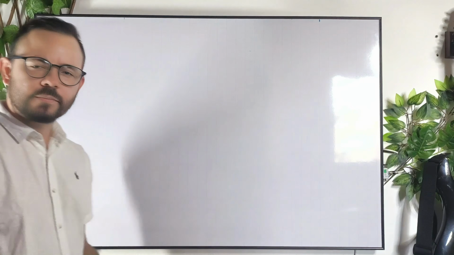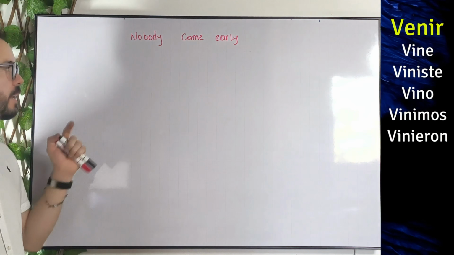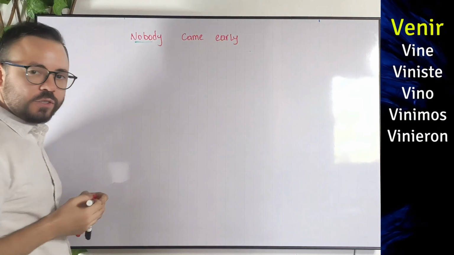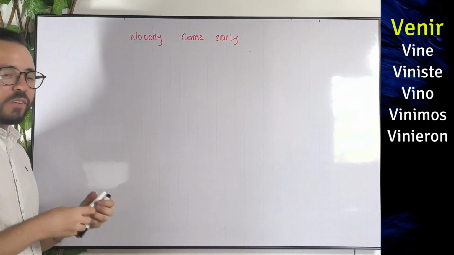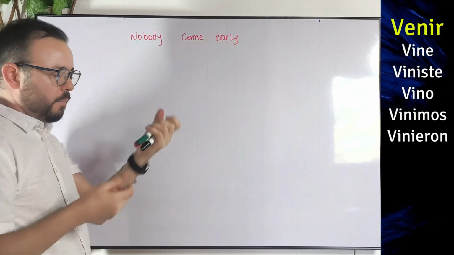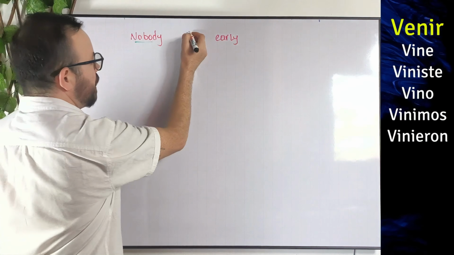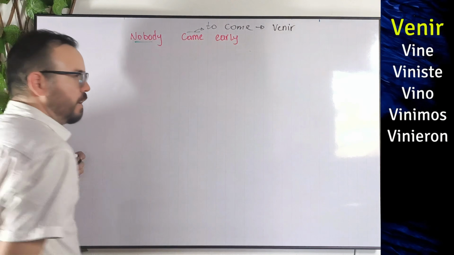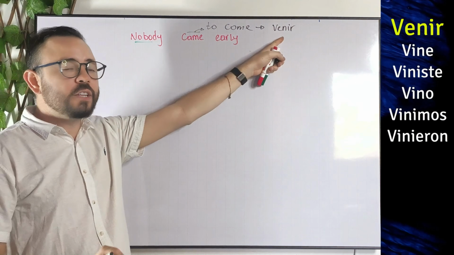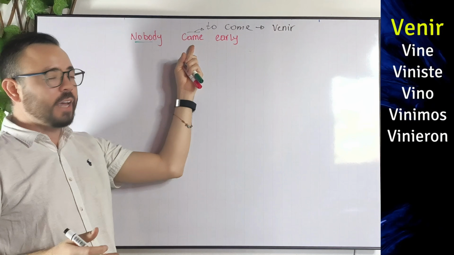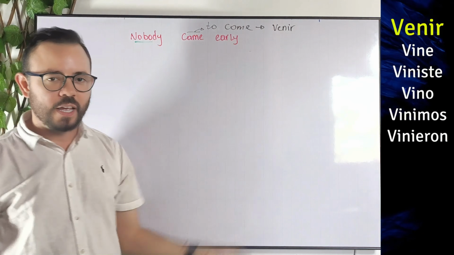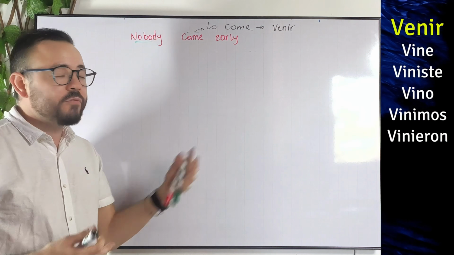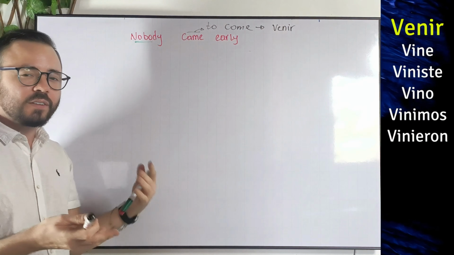Okay, let's continue. Now we want to say this. Nobody came early, okay? And this is the indefinite pronoun that I was telling you about. Like, how do we say this? How do we conjugate this verb, came? So let's start for that, right? Came comes from the verb to come, okay? That in Spanish is just venir, okay? So this is the verb that we need to conjugate, okay? In this case, since came is past tense, then we need to conjugate venir in past tense, obviously, right? But what conjugation should we use? We have 5 different conjugations, like which one is the correct one?